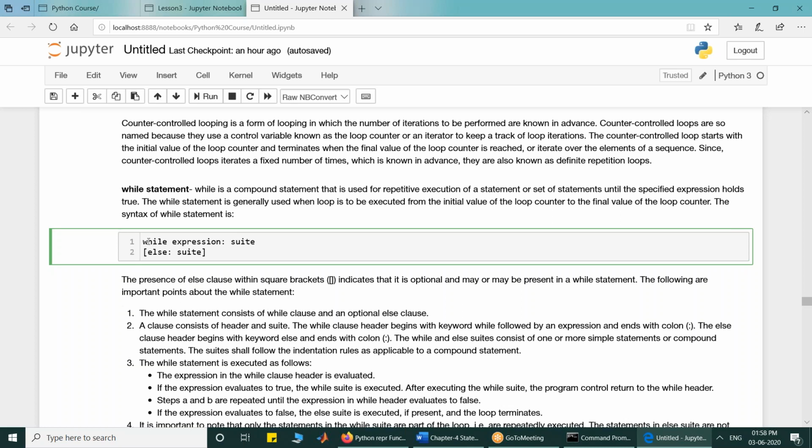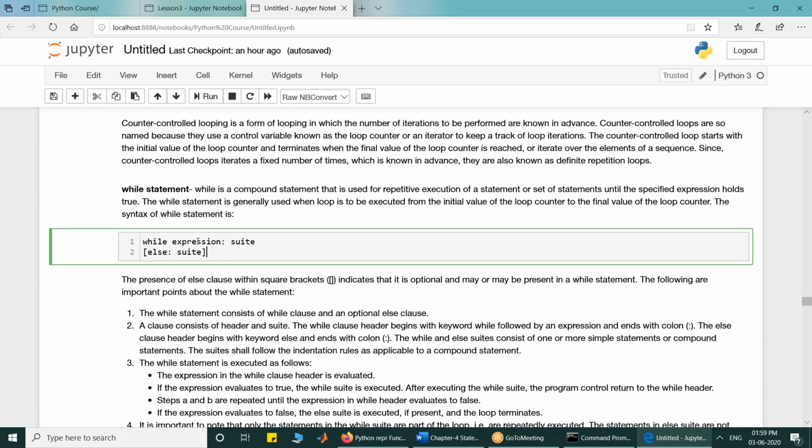The syntax of the while loop is that it consists of a while clause followed by a while suit. The while clause has a while header, which consists of the while keyword followed by an expression, then a colon, and then the while suit. It can optionally have one else suit also. The else suit is executed when the expression of the while header goes false.